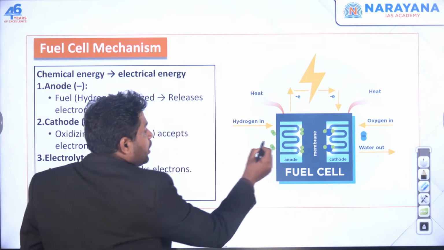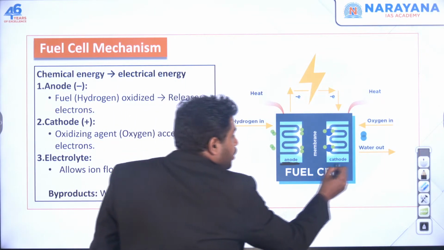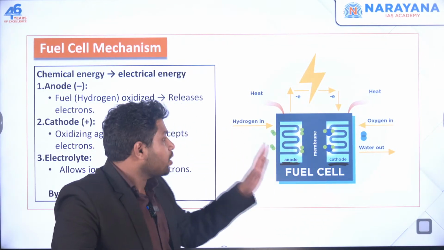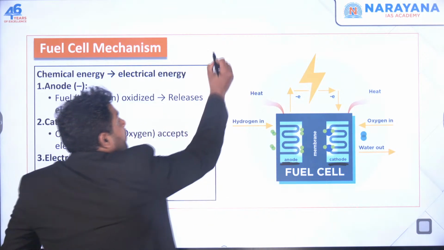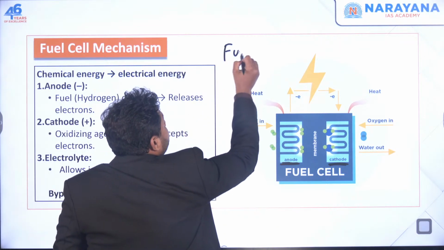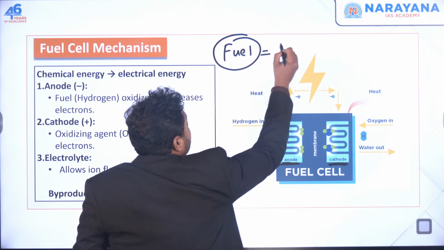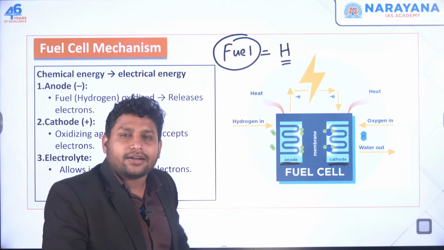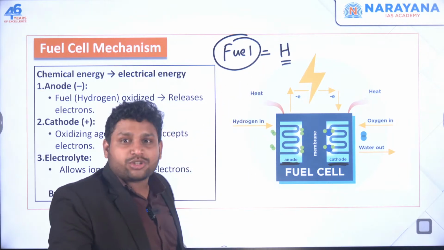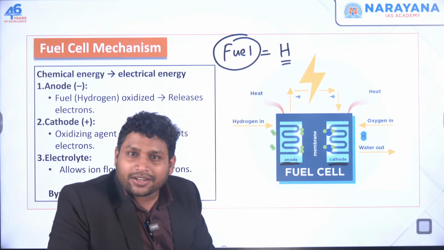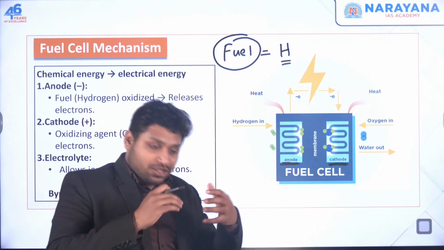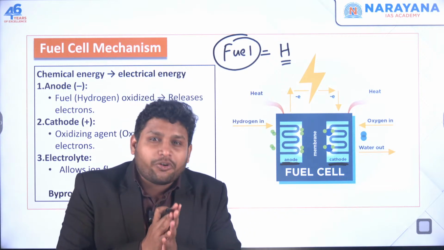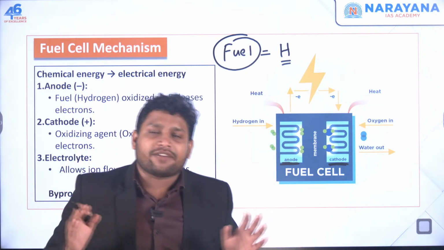This is the fuel cell. There is one thing called the anode over here, one thing called the cathode over here. This is the negative electrode, this is the positive electrode. So the main fuel that we need over here is hydrogen. In the nuclear one we said uranium is required. Here we need hydrogen. Hydrogen is very easy to get. Hydrogen is present on this planet, and in the entire universe, in abundant quantity. We can get hydrogen anytime we want.